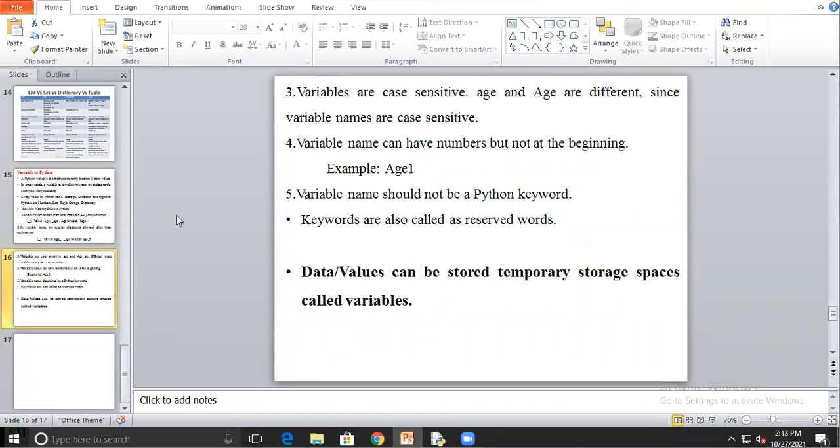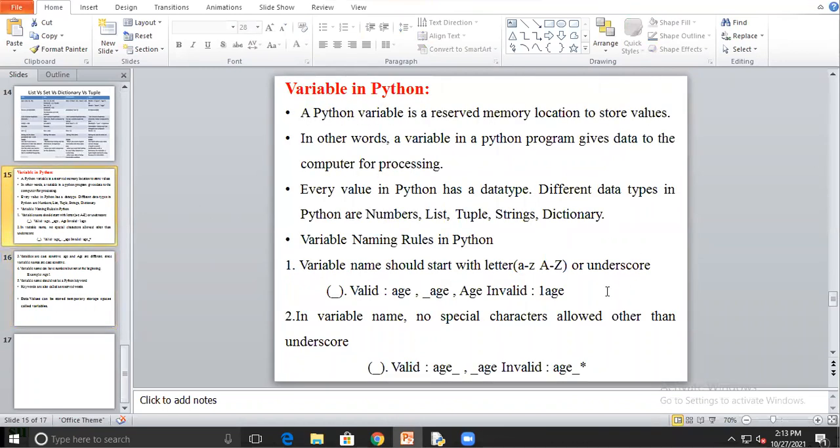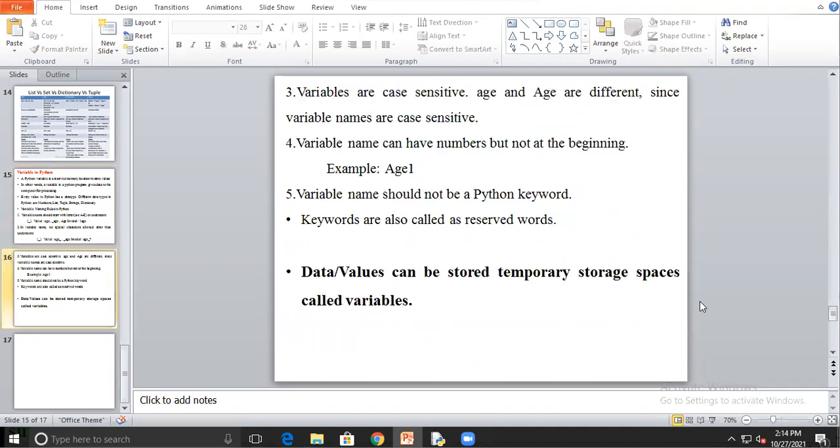So this has 5 rules. The first one is that we can write the variable using capital and small letters, but the only special symbol we can use is the underscore. Other than underscore, it is not accepted. Next, variable name declaration is case sensitive. Then, we can't start a variable name with a number. And we can't use Python keywords as a variable. So this is the variable concept.